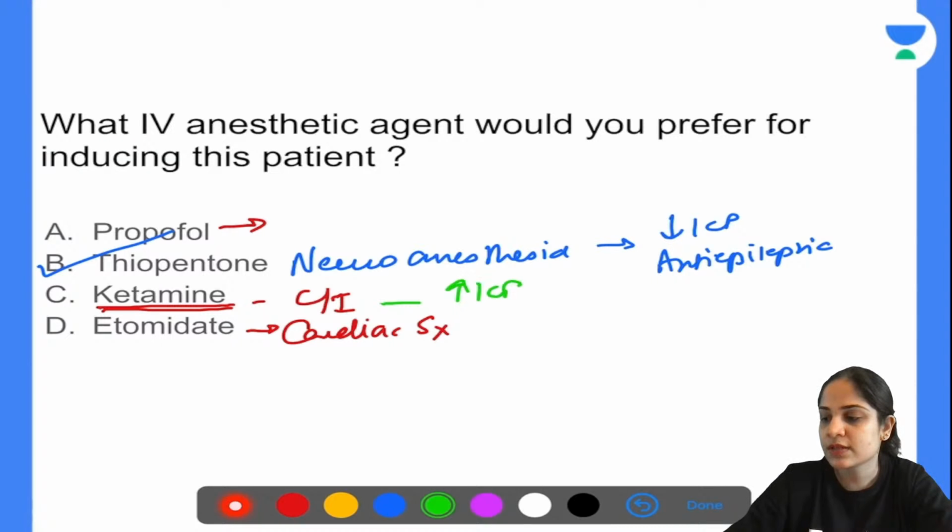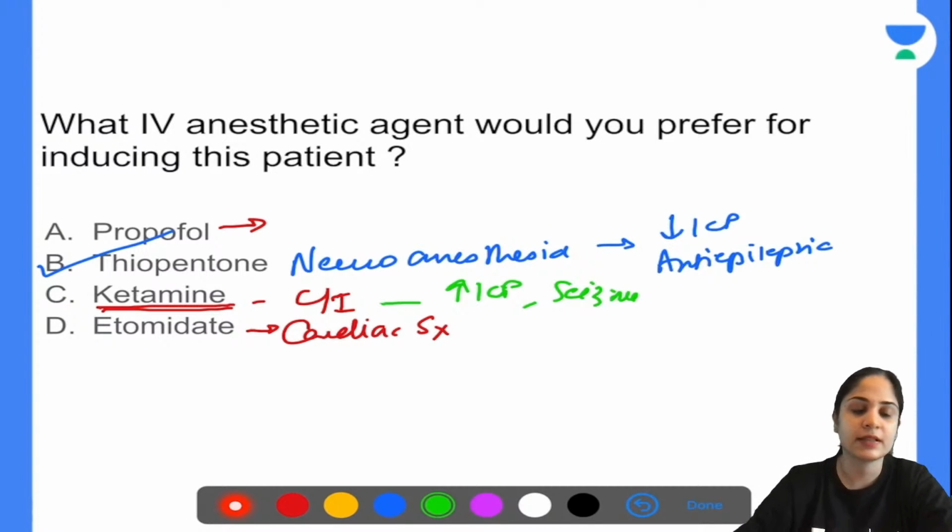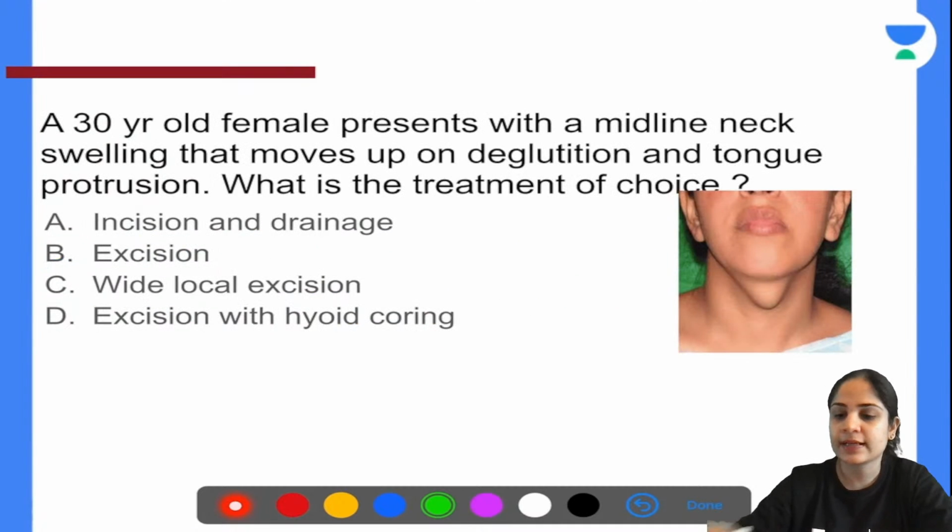Ketamine will further cause a rise in the ICP, and ketamine is pro-seizures. It can actually cause seizures. So ketamine is something that you should avoid in this case. Alright? Okay, moving on to our next question.